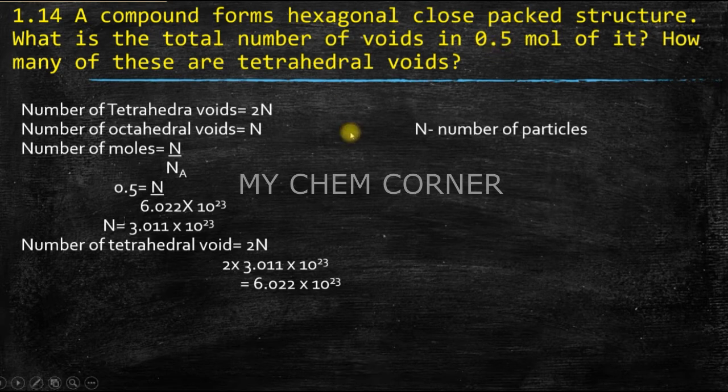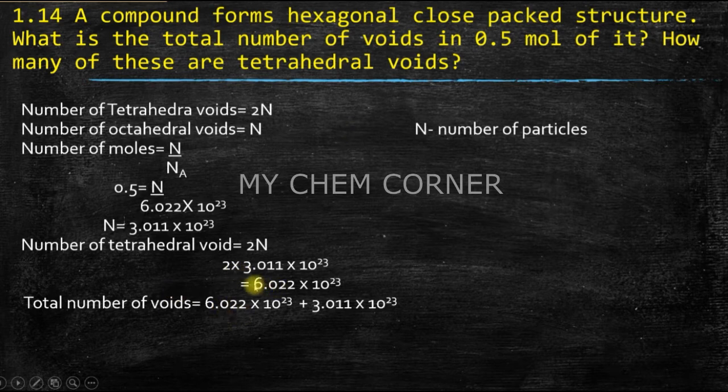The total number of voids is the total number of tetrahedral voids plus the total number of octahedral voids. So that will be equal to 9.033 × 10^23. We get the number of octahedral voids because the number of octahedral voids is n only, and we have already found it out. So when you substitute it, you get the total number of voids for 0.5 mole of the compound.